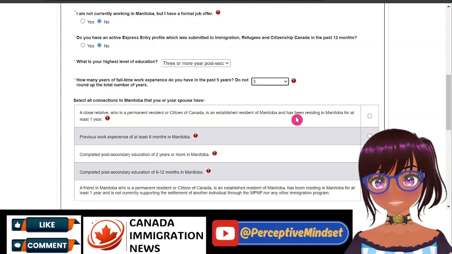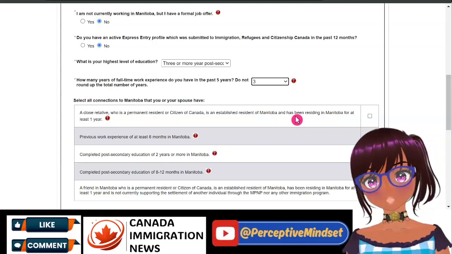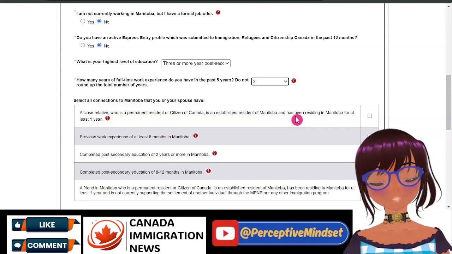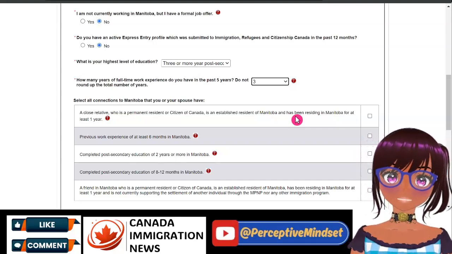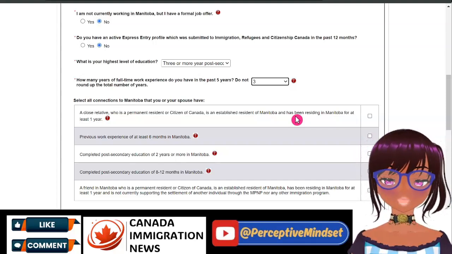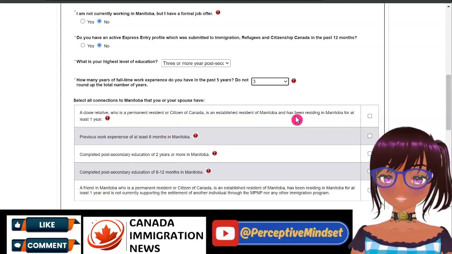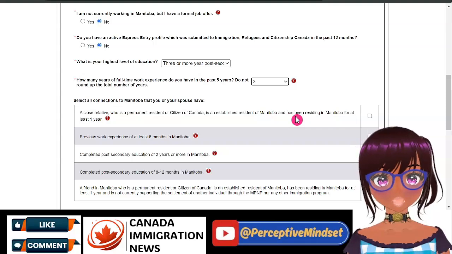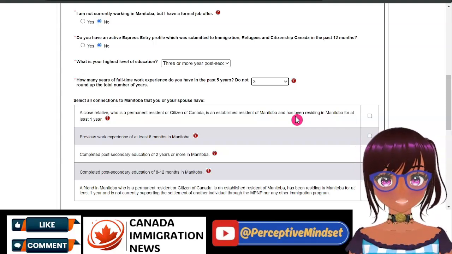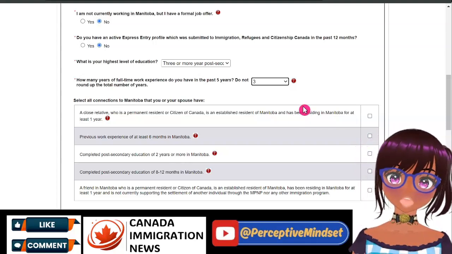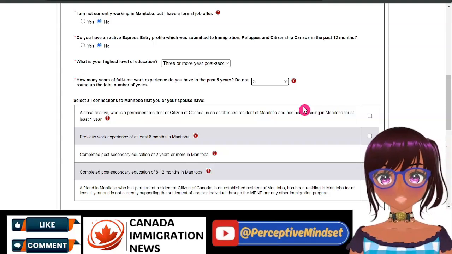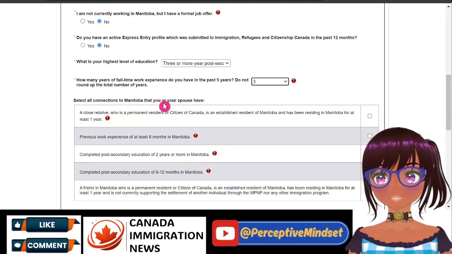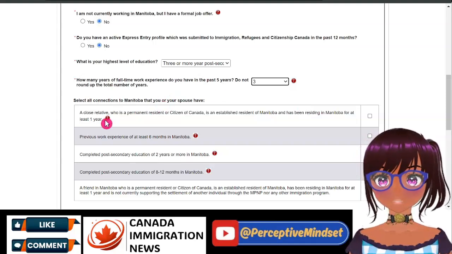So misrepresenting can help to push you up in the pool where you really were not eligible, and then other persons who were eligible may not have received the draw because you cheated. Whether you are ignorant of it or not aware of it is irrelevant. Please make sure that in completing this form, you are reading everything. Take your time to complete the form so that you don't misrepresent.